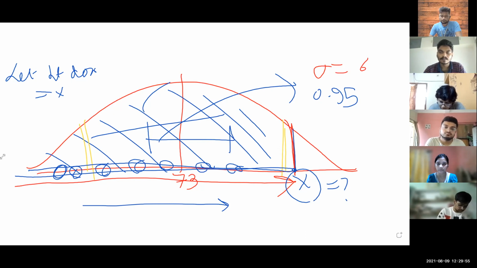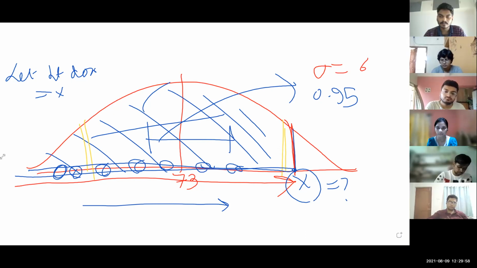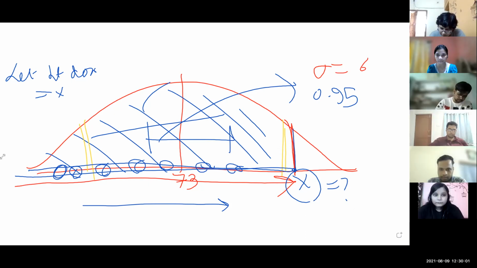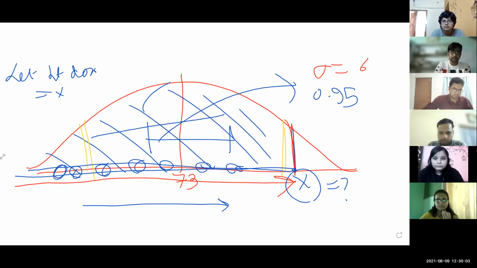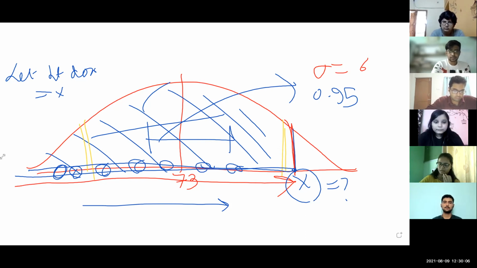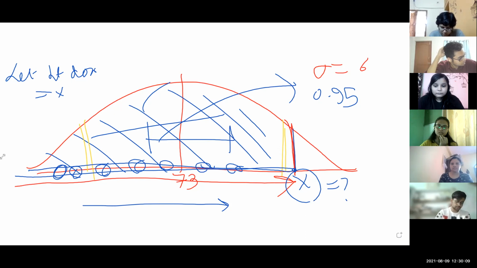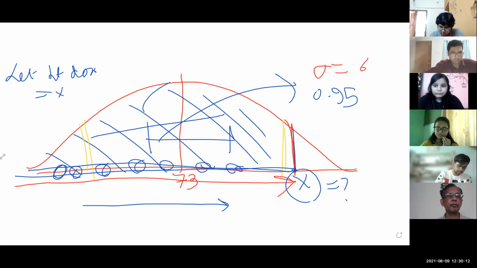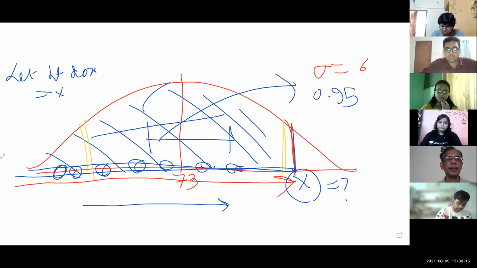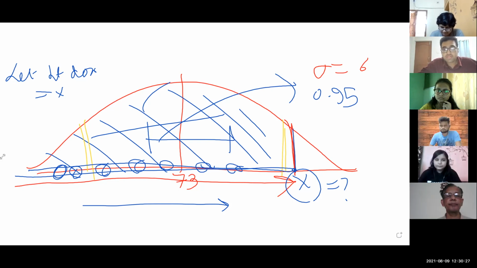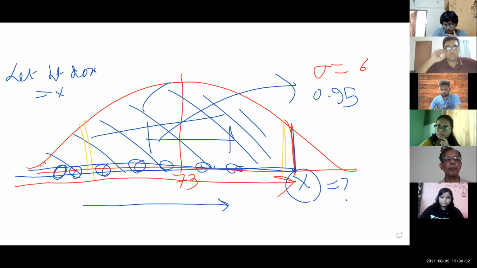Shivani, what should we do next? Can you please help? Please be quick or say pass. Sir, now we will use the formula Z is equal to X minus. We don't know X value na. Any volunteer? Aliva? We should take Z value equal to 0.95. 0.95 equals to x minus 73 by 6.